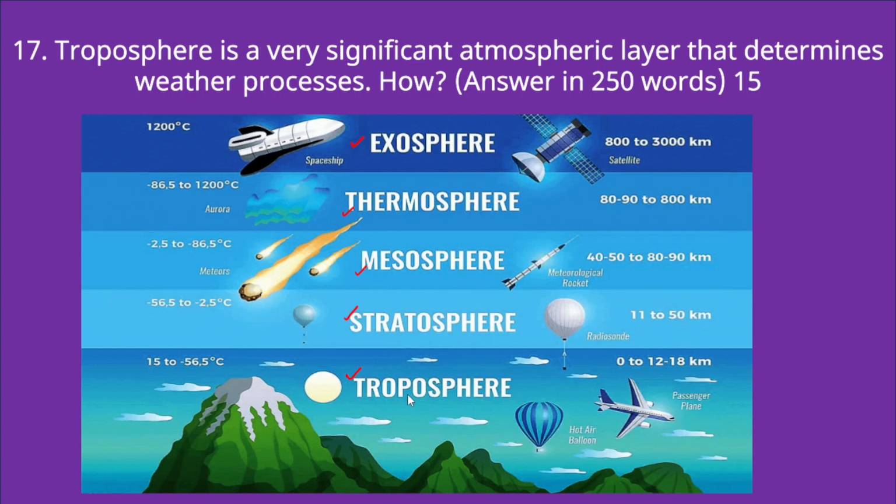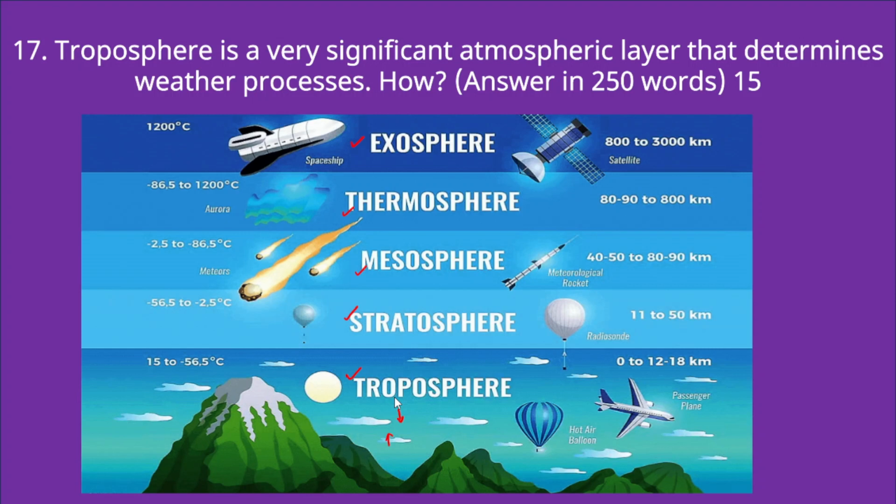Now in the troposphere, the majority of the weather processes, the atmospheric conditions, take place. So whether it is the circulation of winds and the temperature, everything is decided in the troposphere. However, in the stratosphere we can find the presence of ozone layer. Now if you look at the troposphere, generally the temperature declines as we go up. Okay, with increasing altitude, the temperature decreases in the troposphere, and this is called lapse rate.